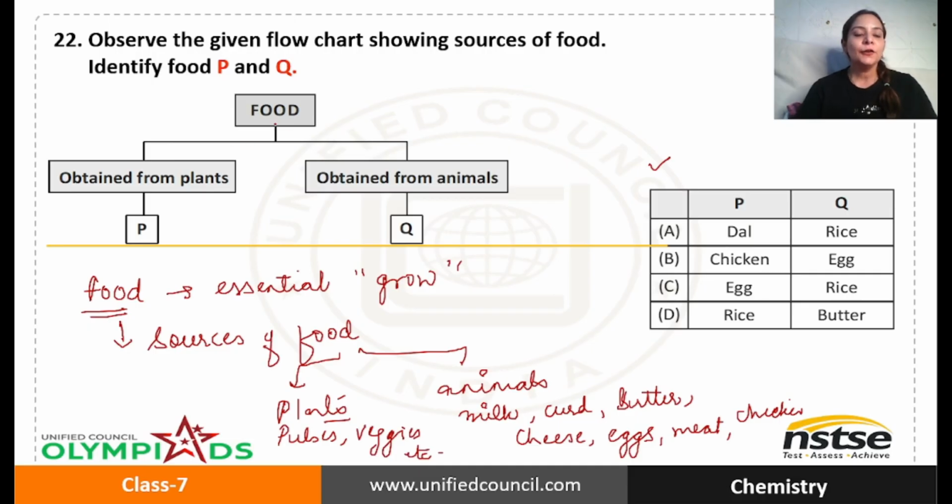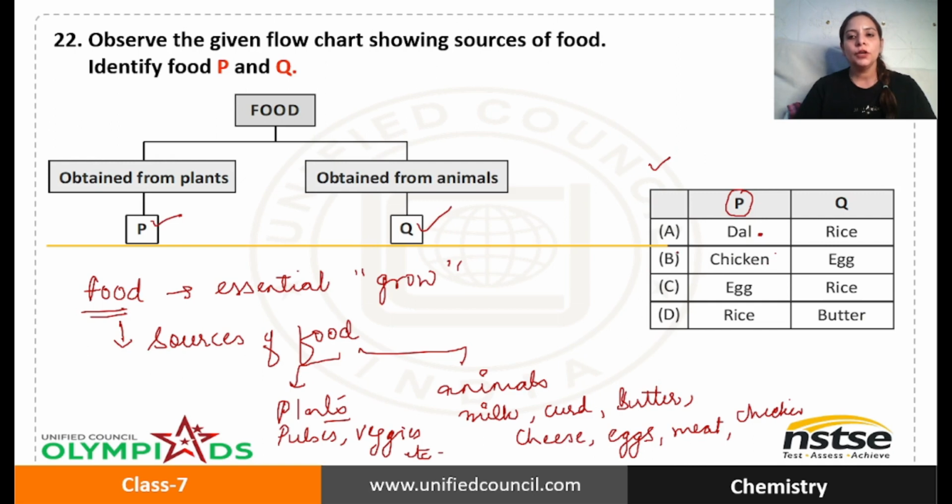So here food is divided into two categories, from plants and from animals. So we need to choose that option where P indicates the food obtained from plants and Q indicates the food from animals. So let's look for P first. In order to avoid confusion, just look for P. So we need to find that option which shows food obtained from plants. Dal, do we get from plants? Yes, we can consider this option.